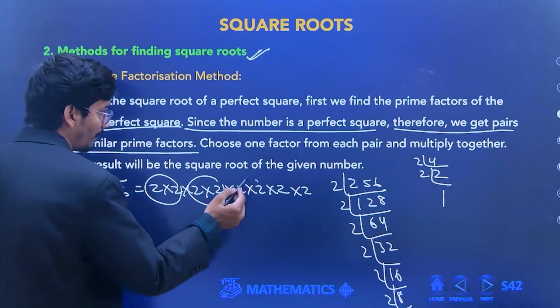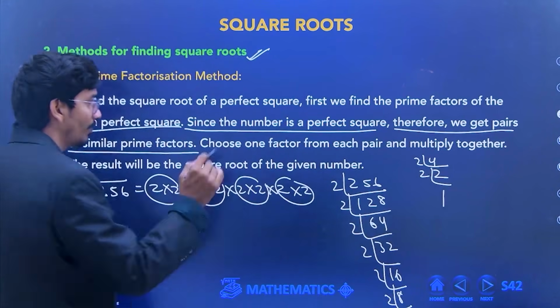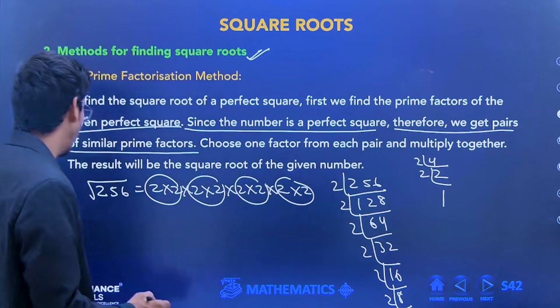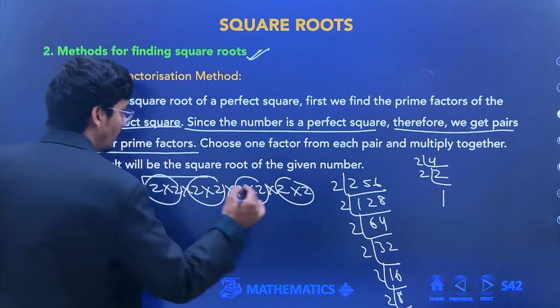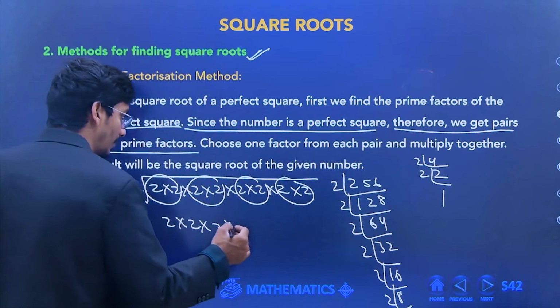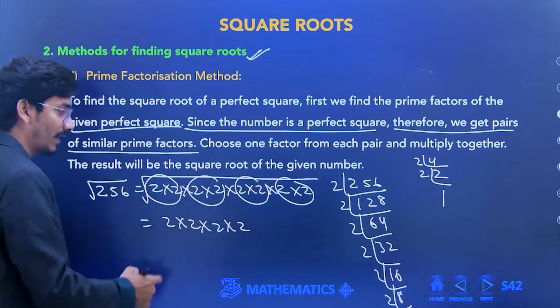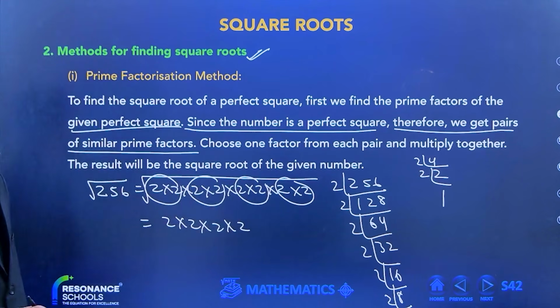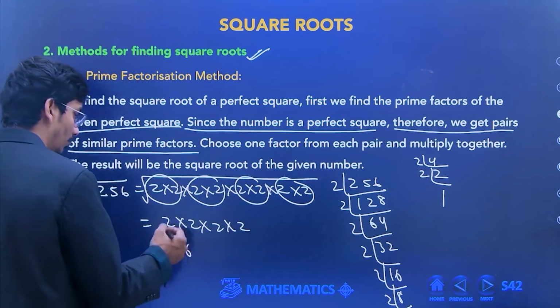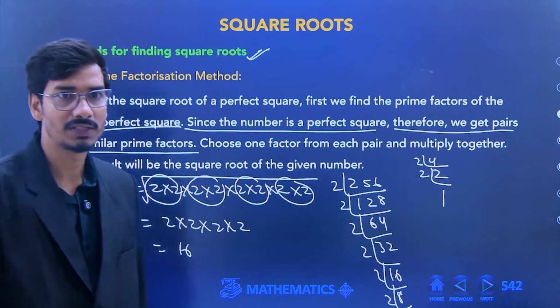Pairs, yes or no, beta? Choose one factor from each pair and multiply them together. So how many factors? 4 factors. So I am taking 2, 2, 2, how many times? 4 times. When you multiply 2 into 2 into 2 into 2, how much? 16.